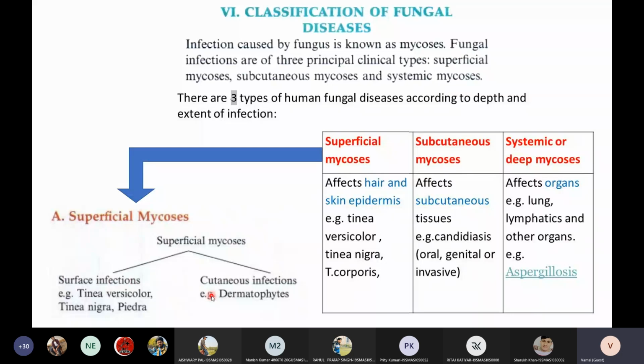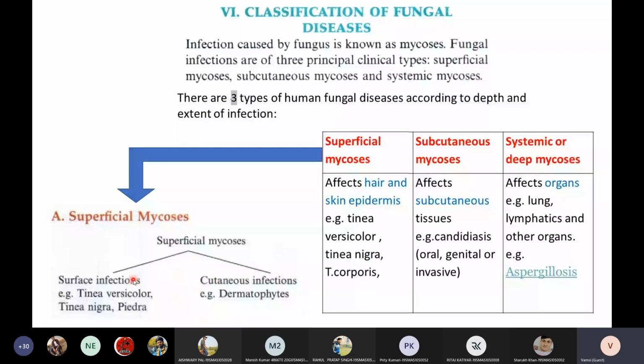And the second one is cutaneous infection. In the cutaneous infection, the fungi are able to penetrate into the cutaneous layer of the skin. So this is the simplest classification of fungal diseases. You have superficial infection, subcutaneous, and deep mycosis or systemic infections. In the superficial, we have further divided into surface infections and cutaneous infections. I will give a few examples, then you will get it. The most common surface infection is dandruff.